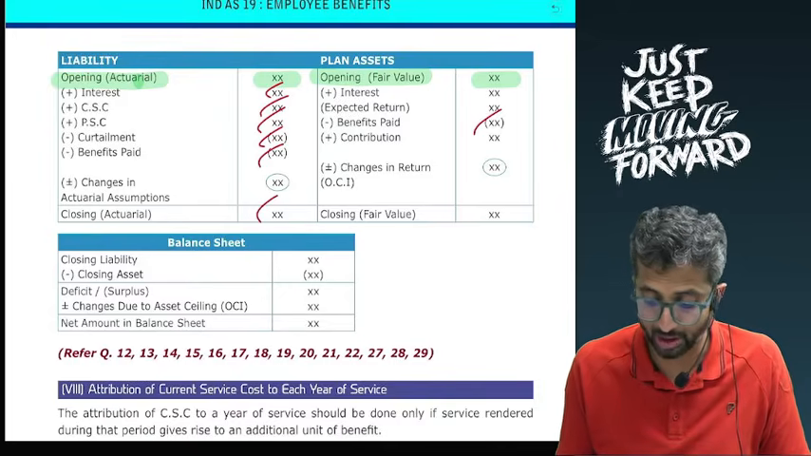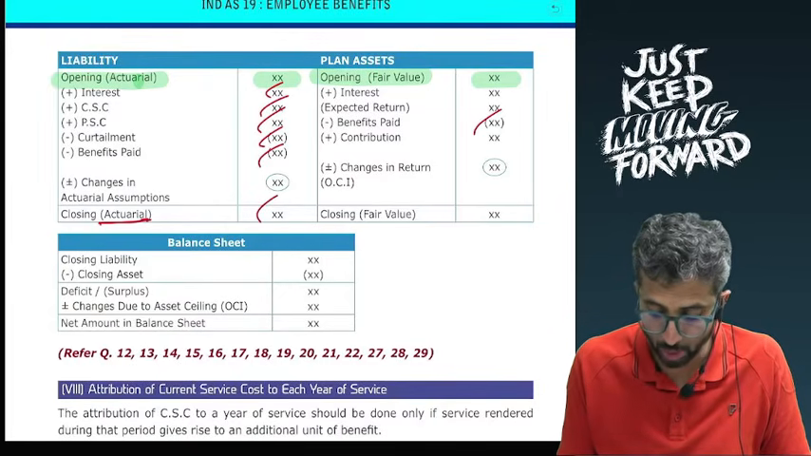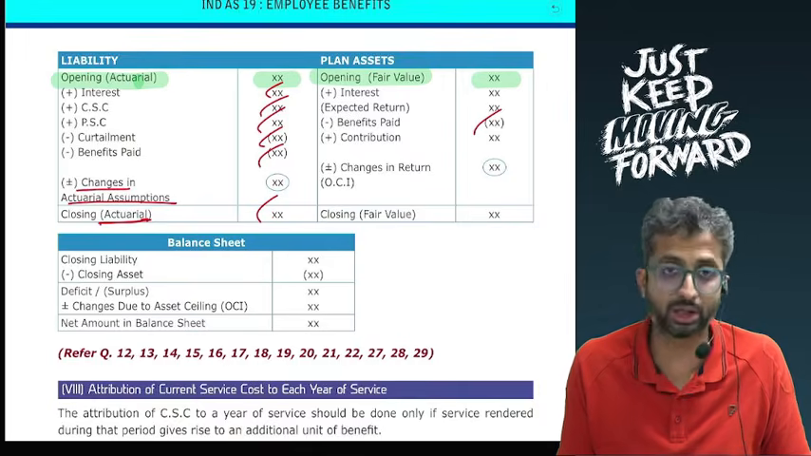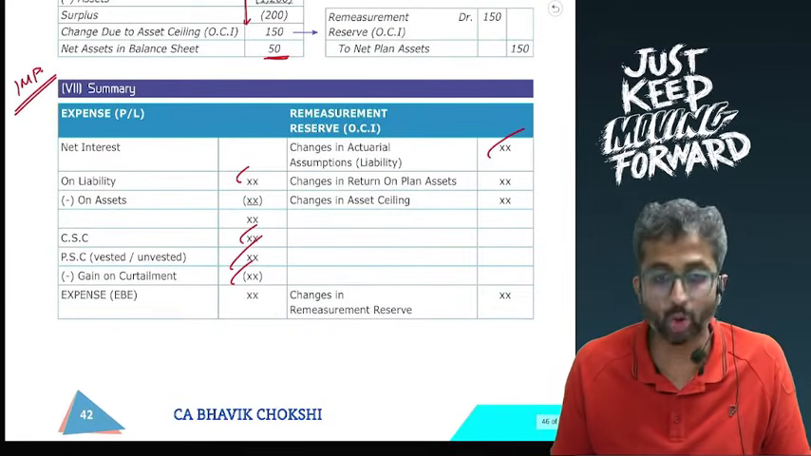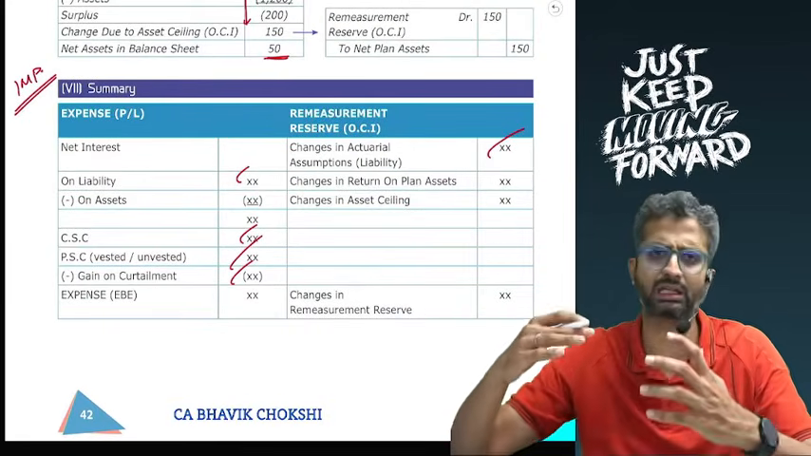Then closing actuarial valuation may be given. So why would the number be different? Because of changes in actuarial assumptions, the second effect of which will go in the remeasurement reserve. So this is reconciling the liability.